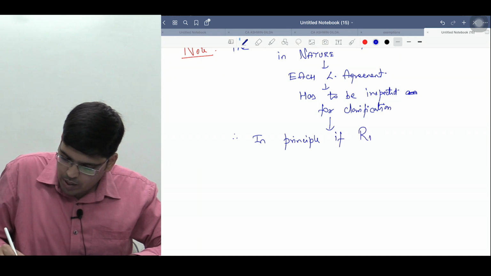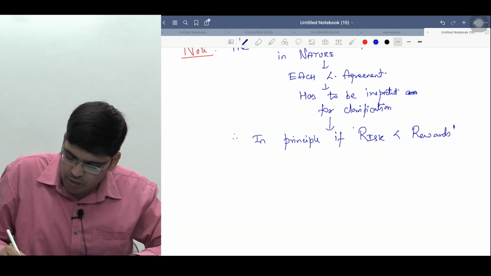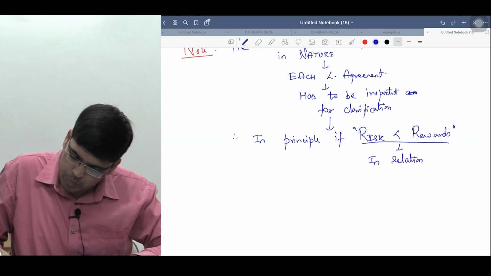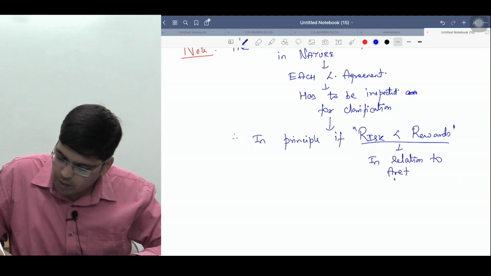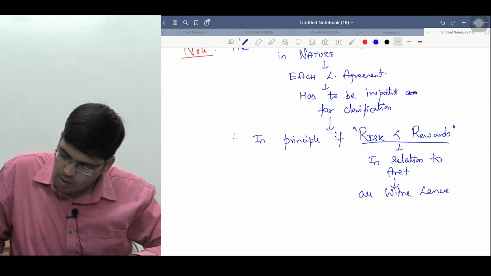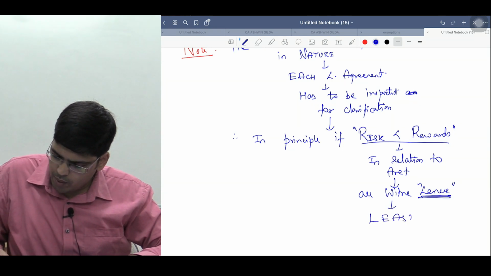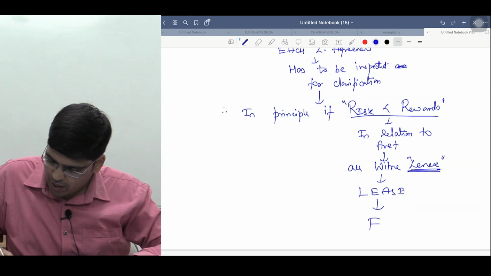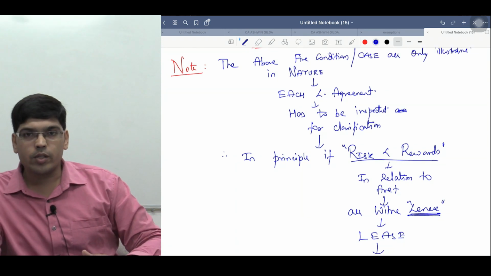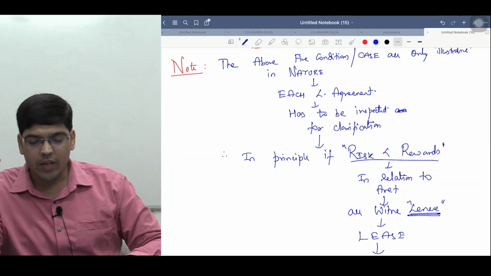Thereby in principle, if the risk and rewards in relation to the asset, in relation to what, sir? In relation to the asset are with the lessee, are with whom, sir? Lessee, then the lease can be classified as finance lease. So in principle, if the risk and rewards of a leased asset are with whom, sir? If they are with the lessee, then you can classify the lease as what, sir?